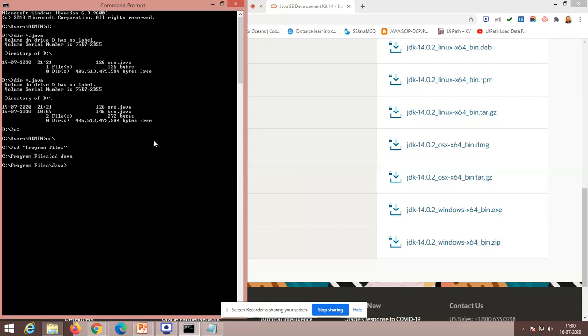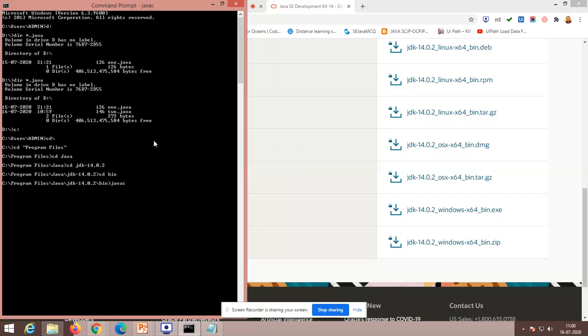Next, cd. JDK is available within this folder. So within bin only we have this. Okay. So to verify that your compiler has been installed correctly or not, after visiting this path, simply you type